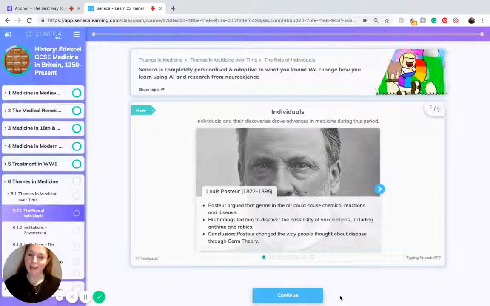This is Libby, and I'm going to be looking at the role of individuals within the topic of themes in medicine. Individuals and their discoveries drove advances in medicine during this period.